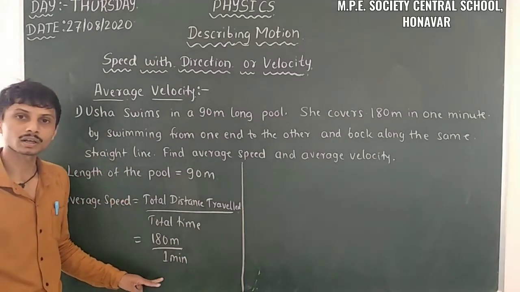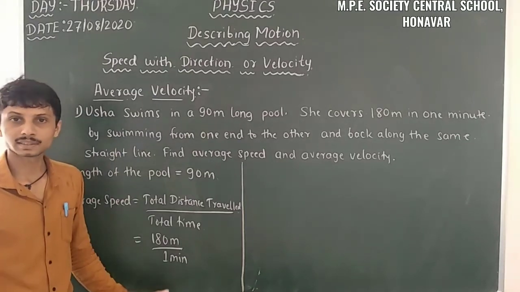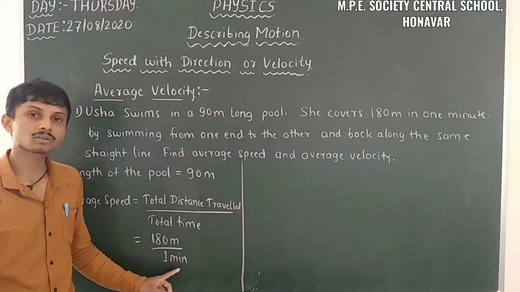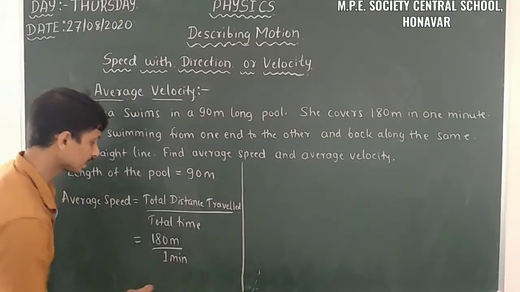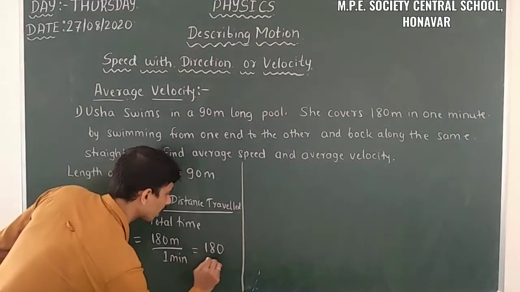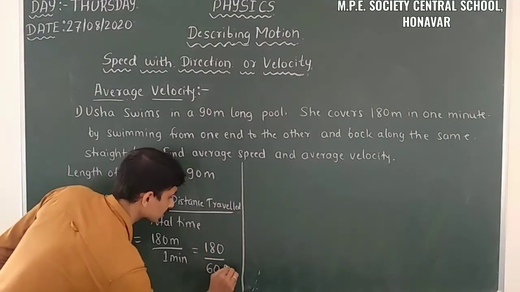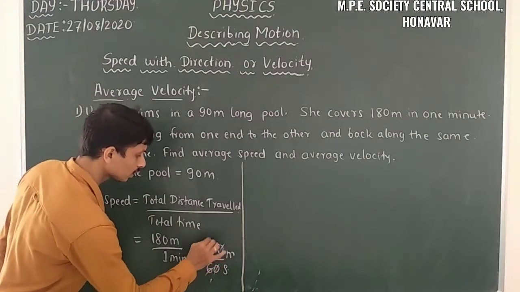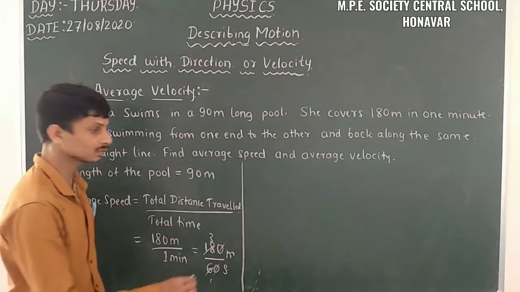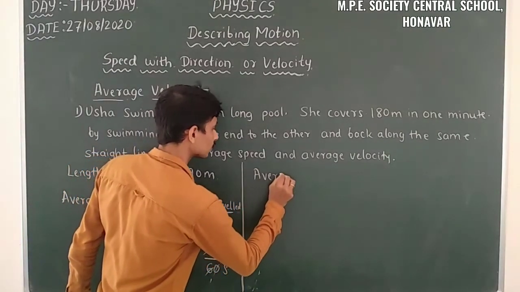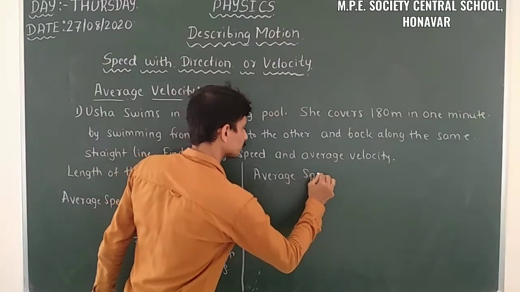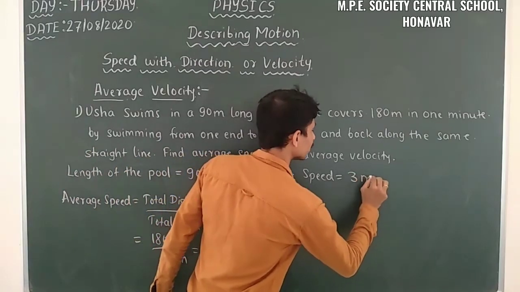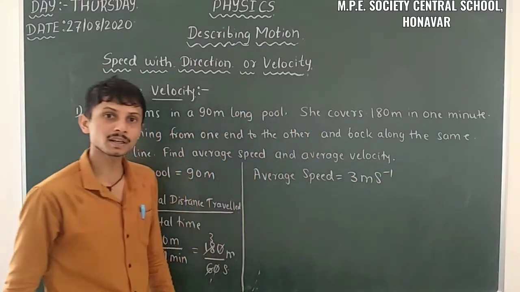So here we have to convert 1 minute into seconds, because we have to write it in SI units. That is 180 meter divided by 60 seconds. So 6 into 1, 6 into 3. So what is the average speed here? Average speed is equal to 3 meter per second.